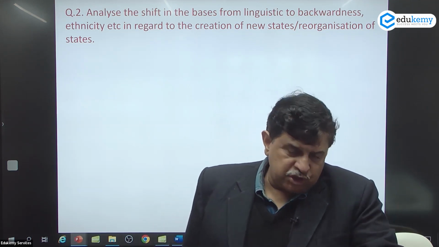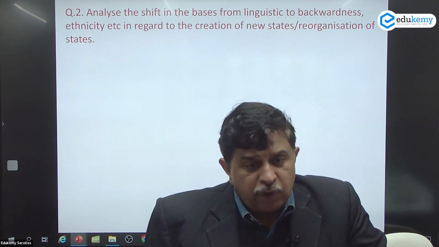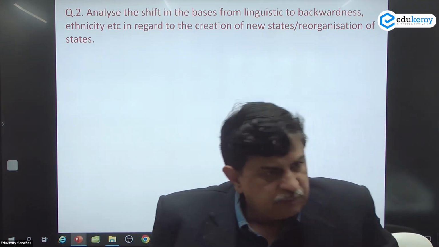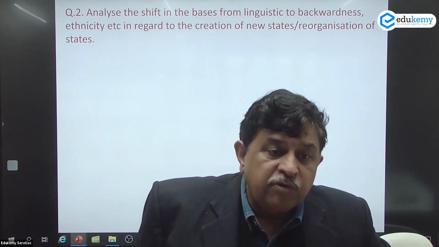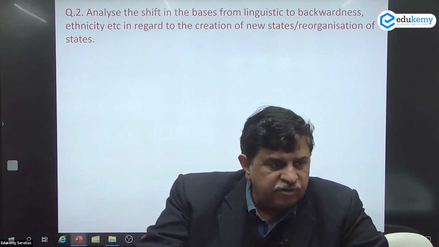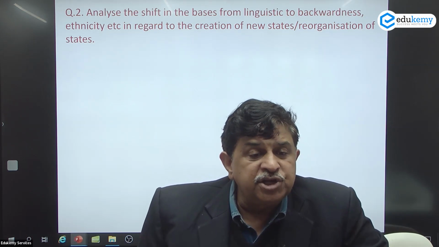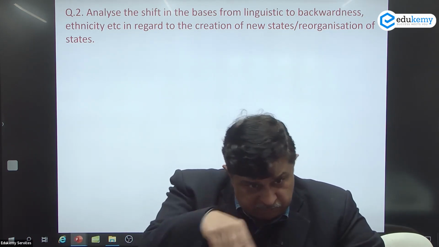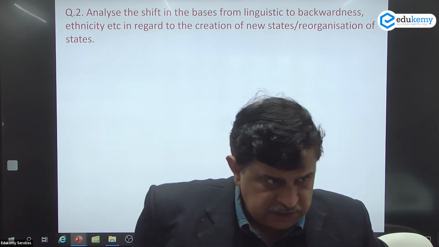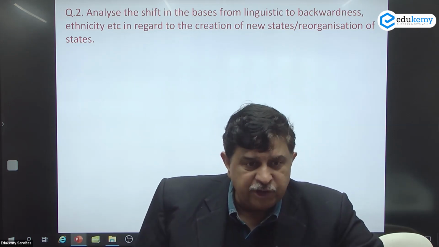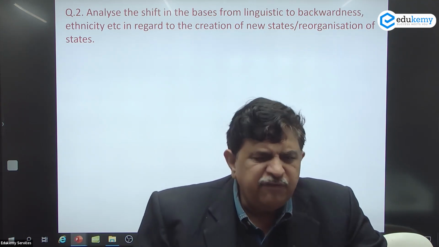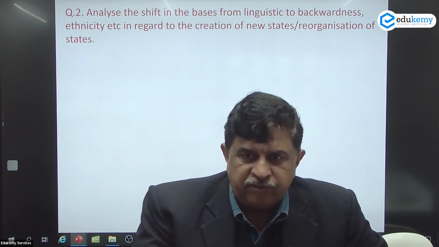Then you need to touch the creation of northeastern states, starting with Nagaland. That is what you need to come out, finishing in 1986 with creation of Arunachal Pradesh and Mizoram. Okay. Meghalaya, Manipur and all, that is the second part, 1972. So if you have this information, good enough. If not, don't write years.